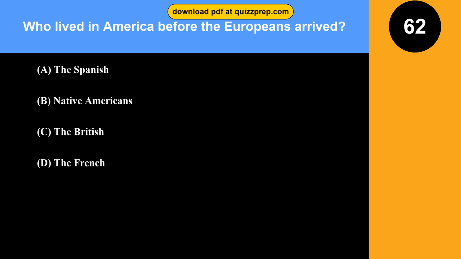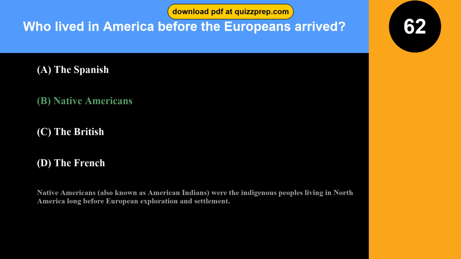Question 62. Who lived in America before the Europeans arrived? Option A. The Spanish. Option B. Native Americans. Option C. The British. Option D. The French. The correct answer is option B. Native Americans. Native Americans, also known as American Indians, were the indigenous peoples living in North America long before European exploration and settlement.